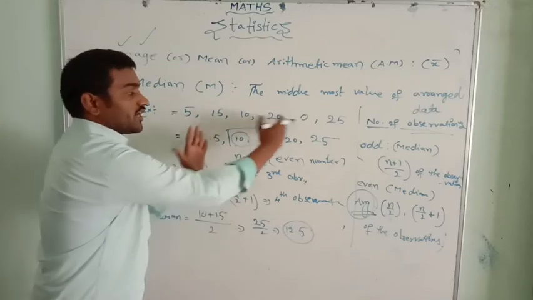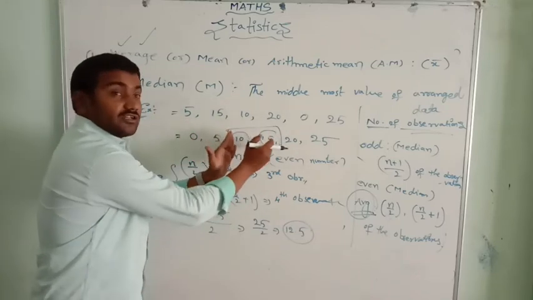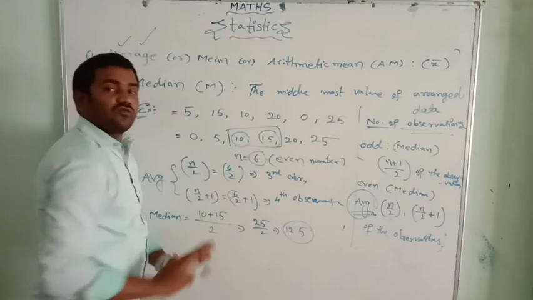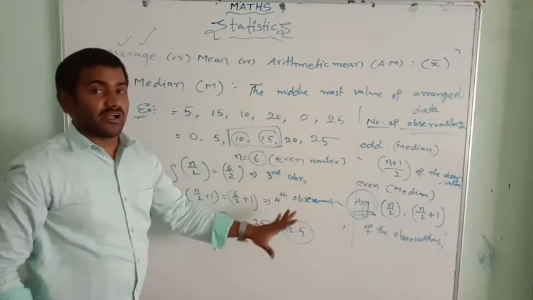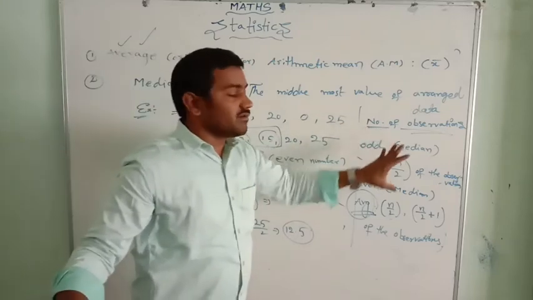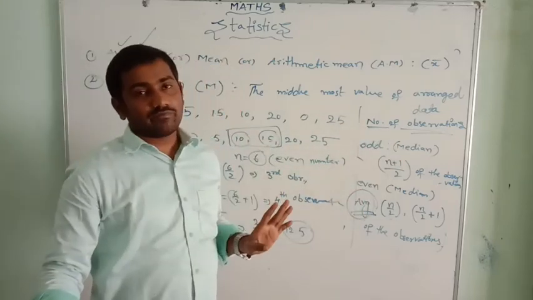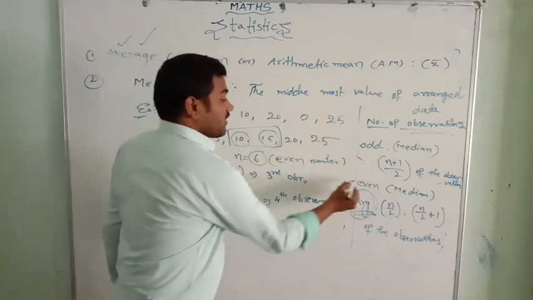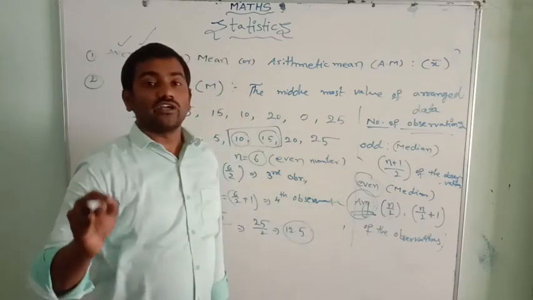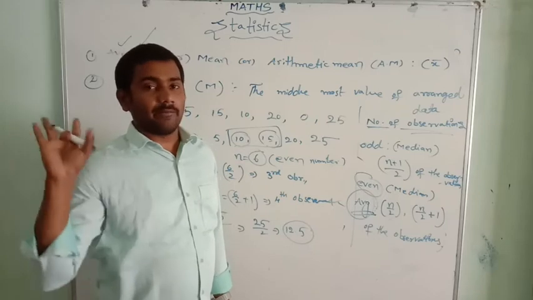The average of those two is the median. If the number of observations is odd, it is very simple: the n plus 1 by 2 observation, only that. But when the number is even, we have to do it very clearly.